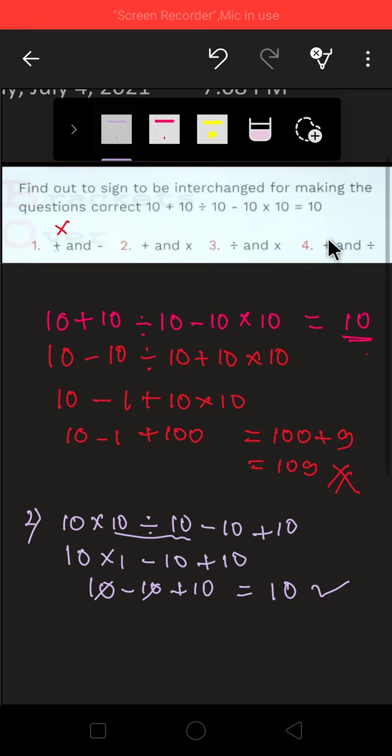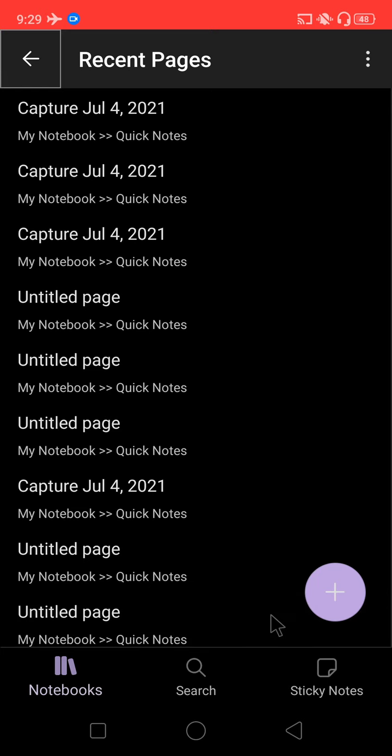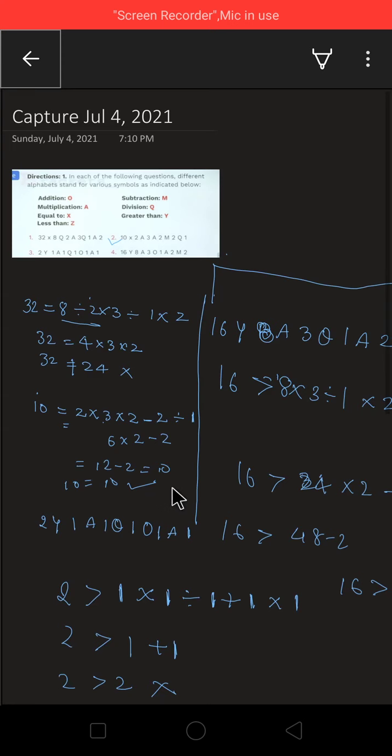I need 10 only and I am getting 10 here. So you can see that our second option is right. Also you can check for division and multiplication on your own, and if you get the answer wrong, it means only the second option is correct. So come to the third question, the fourth question.